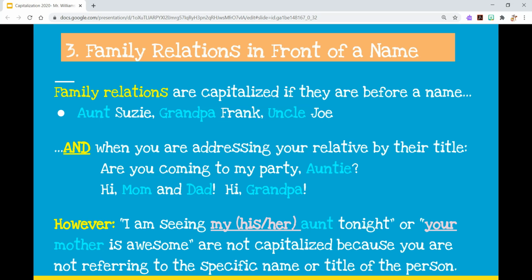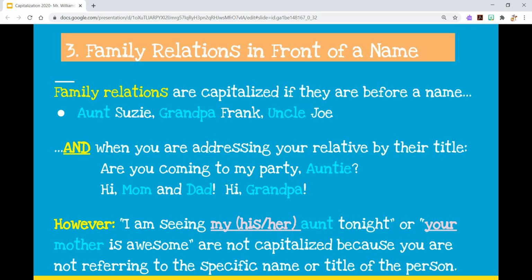So you capitalize those. And similarly, and this goes with the last slide as well, if you are addressing someone by their title, and in this case, relatives, are you coming to my party, auntie? Hi, mom and dad. Hi, grandpa. That is your name for that person. That is their name. So just like if you use their first name, Joe, Frank, or Susie, you're going to capitalize, in these cases, auntie, mom, dad, and grandpa.